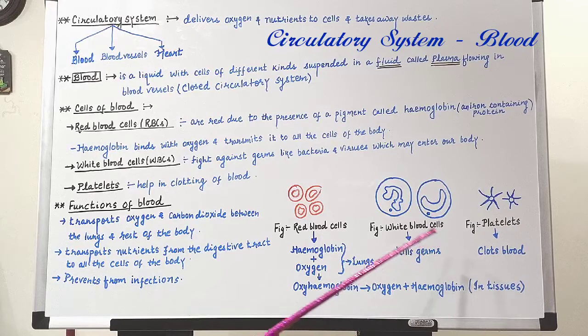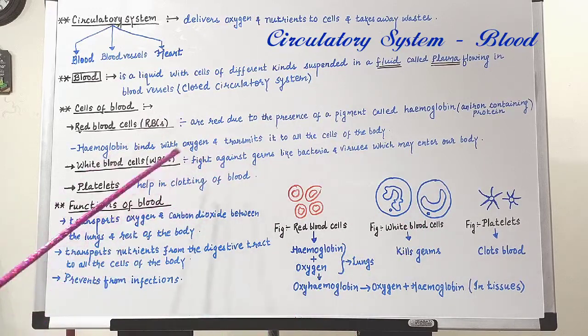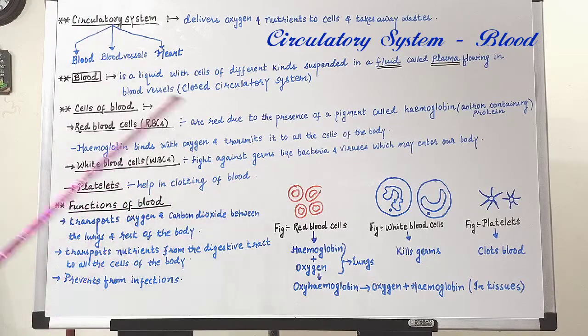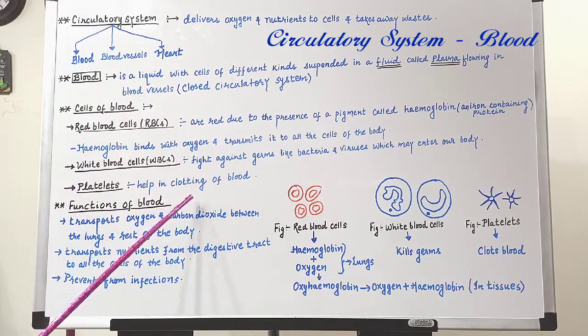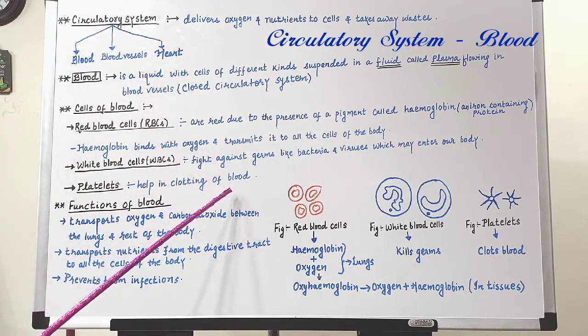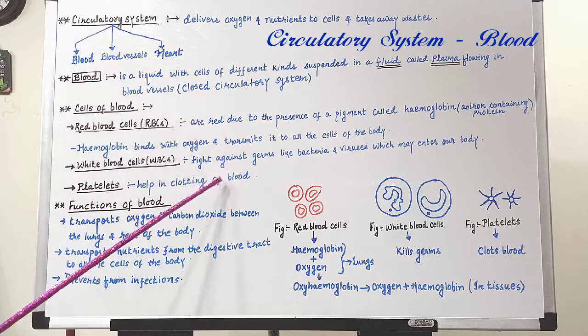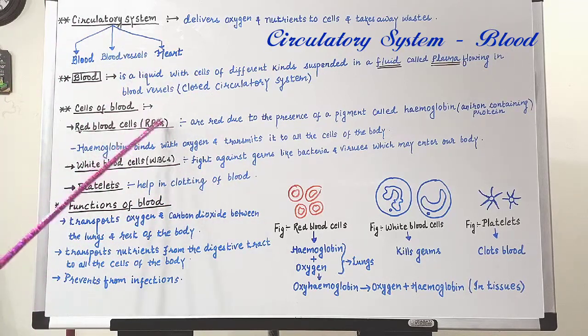And in certain diseases like dengue, the count of platelets decreases. If the platelet count decreases, it's a cause of concern, because in a person whose platelet count is low, if blood starts to flow, it will keep on flowing, and there can be a major loss of blood, leading to a decrease in blood pressure, and it can be fatal. So all these components of blood must be regulated through a proper diet.